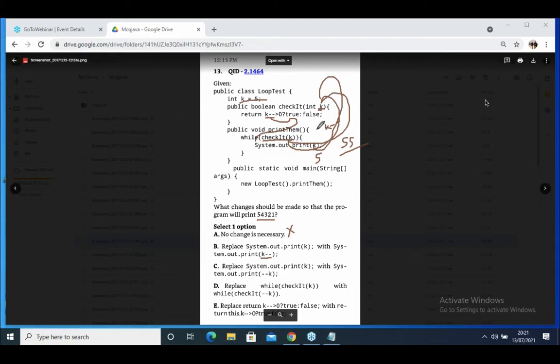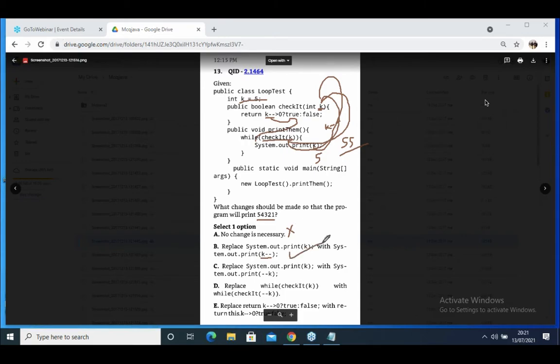4 you are passing. When you are passing here the first time, 5. K minus minus, it will pass 5 again. K minus minus, what is the value in K? 4. It prints 4. So like this it is repeated here. K minus minus, then loop, again that will pass 4. So B is the option, B is correct.